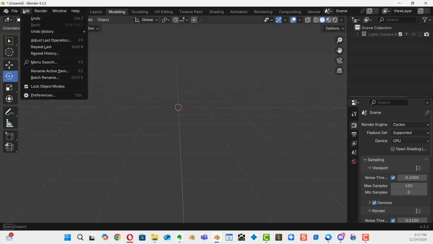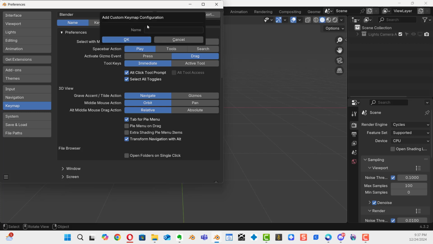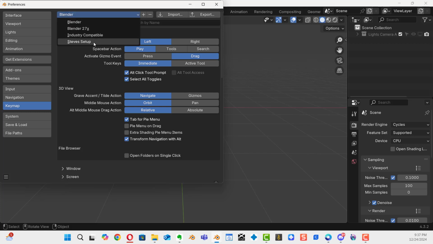So if I go now to my edit menu and go to my preferences and go to Keymap, I can click on the plus button here and type in the name for what I want to call this and then save it. Okay, now I've already done so. And if we come right up here to where this little drop list is, it's called Steve's startup file.